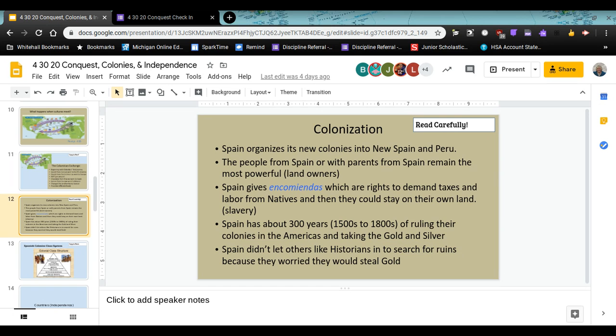They were the landowners, or parents directly from Spain if you were born in the New World. Spain gives encomiendas, which are laws, rights, to demand taxes and labor from the natives. What it did was made slavery legal. So they could enslave the natives and stay on their land. So they could take whatever land from the natives once they had been conquered. Spain has about 300 years of ruling those colonies using this encomienda system.